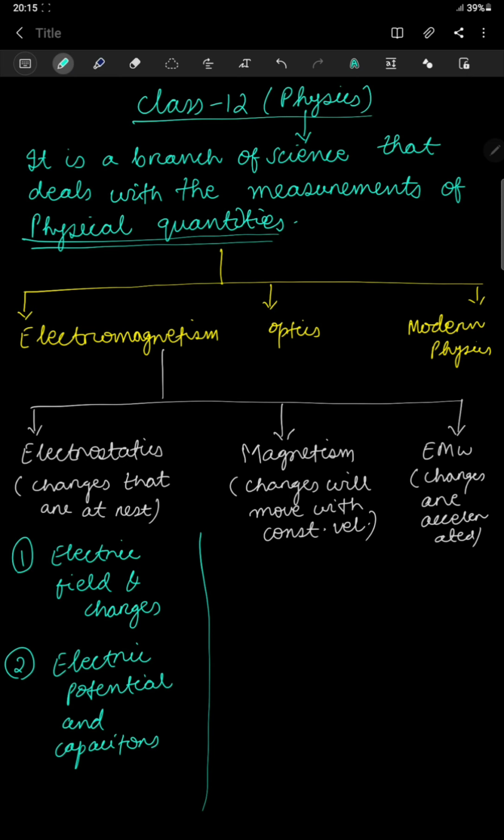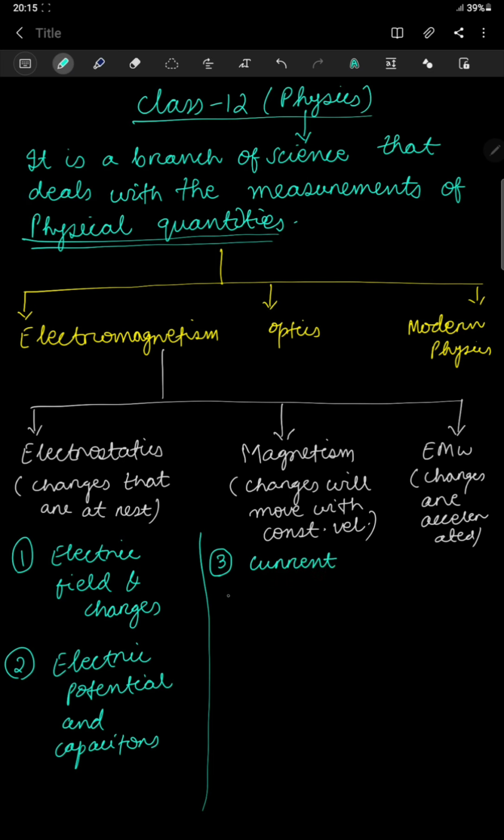Okay, now when the charges move with constant velocity, they produce one different phenomena, that is magnetism, and also when charges move we know that it gives rise to current. So the first topic which we are going to study in this magnetism category, that will be your third chapter in class 12, that is your current.